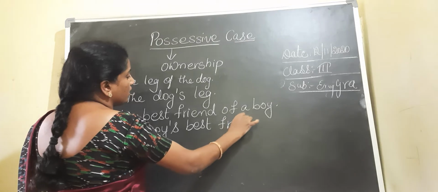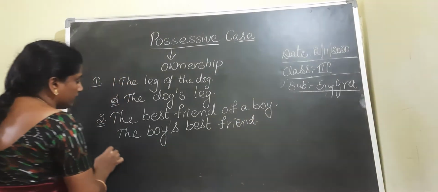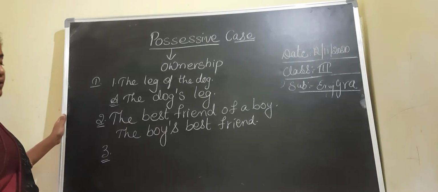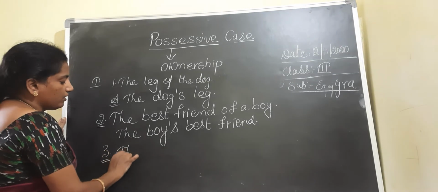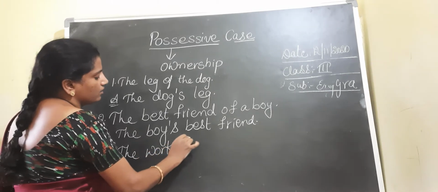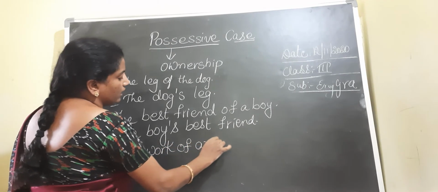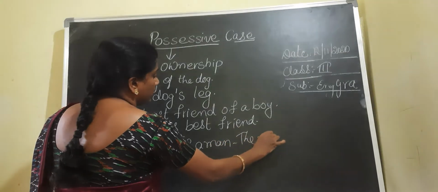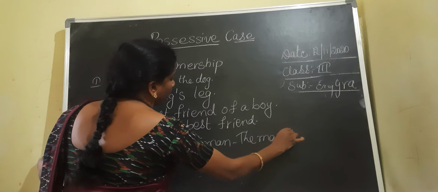Coming to the third example, children: the work of a man. Here we can write the man's work.